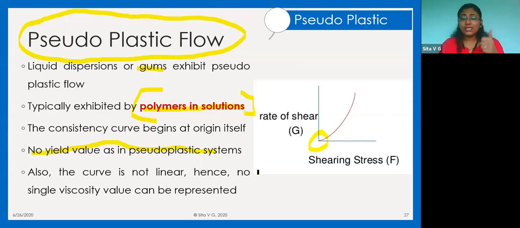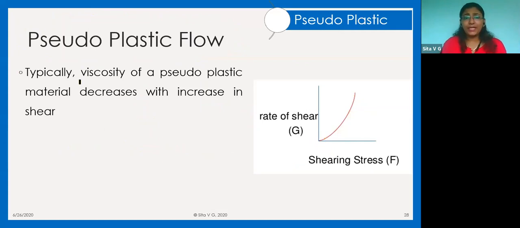That means no single viscosity is available for it. Like in the previous two systems, you could have taken a viscosity reading at any shear stress and you could have found out the viscosity. But for systems like pseudoplastic flow and dilatant flow, where your curve is not a straight line, you have to find out the shear stress and shear rate at every shear stress to find out the viscosity. Now, typically, the viscosity of the material reduces with an increase in shear.